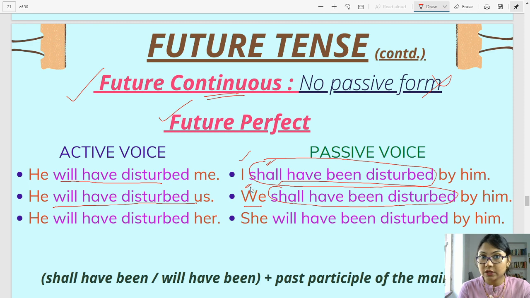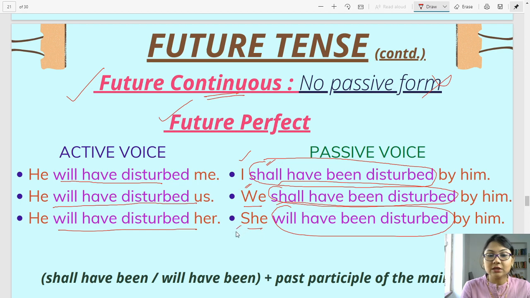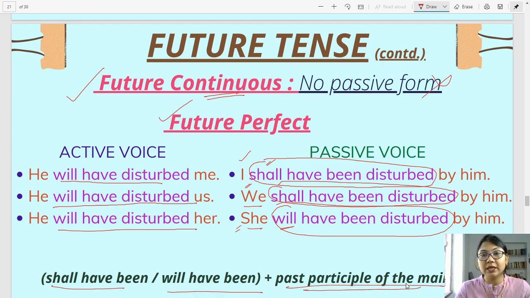It's we, first person, so shall. He will have disturbed her. She will have been disturbed by him. Alright. So again when it is the third person you will retain will. So what's our formula? Shall have been, will have been plus the past participle of the main verb.